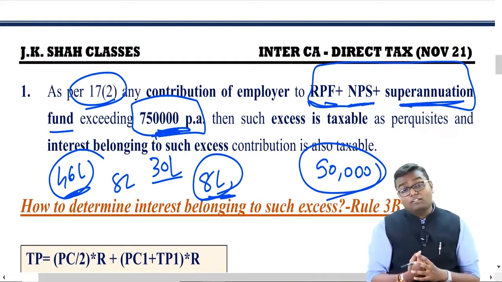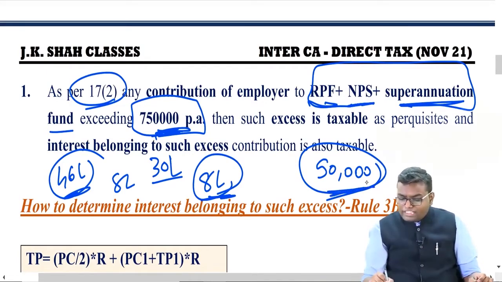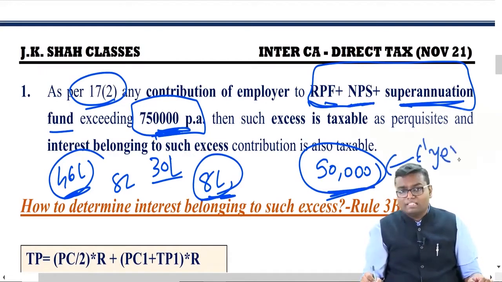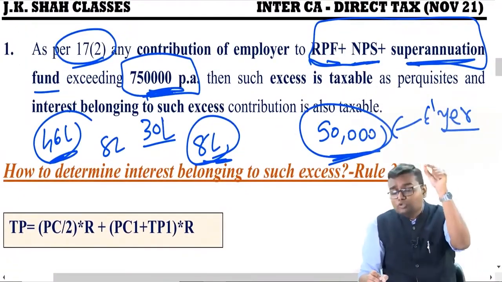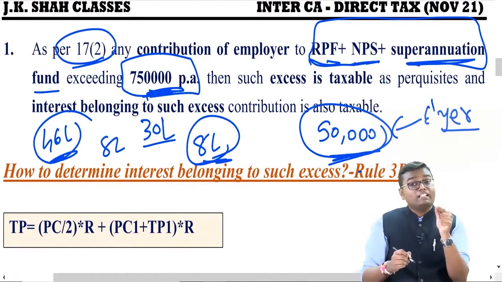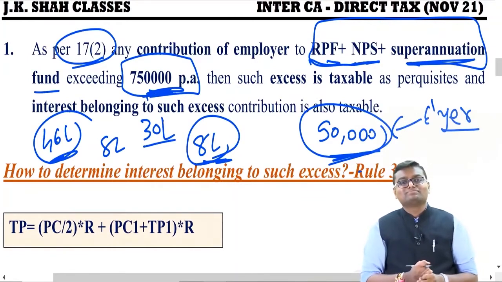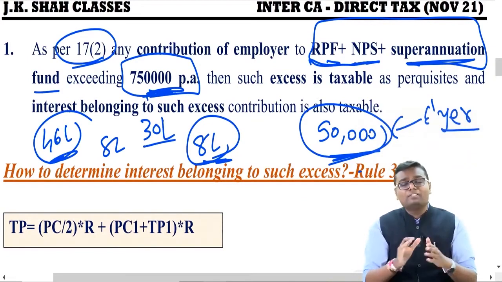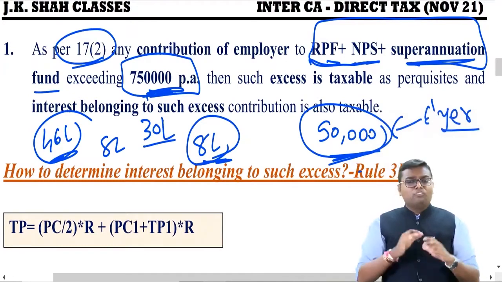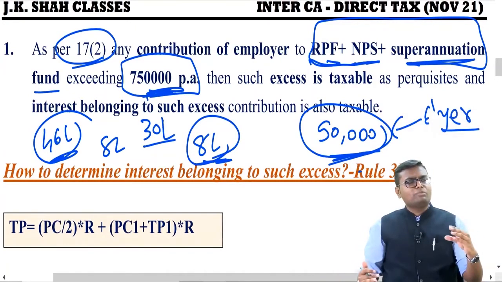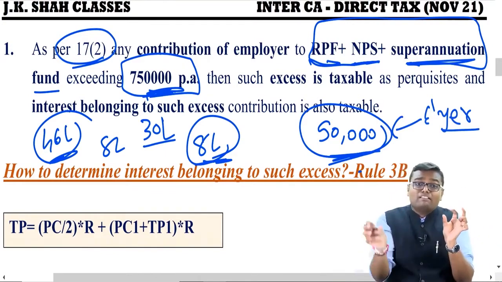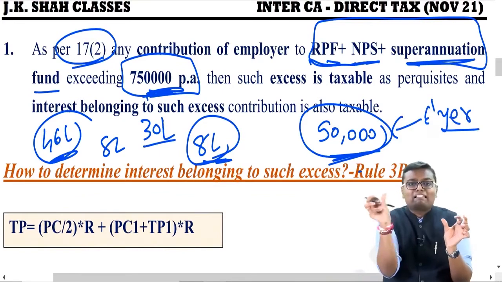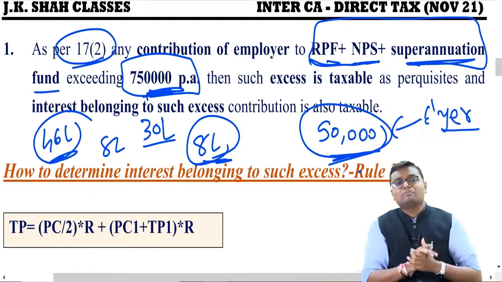However, government said this 50,000 employer contribution is taxable, right? So whatever interest belongs to this 50,000 should also be taxable. It should not be exempt. So one thing was pretty clear, that whatever contribution the employer makes over and above 7,50,000 in a year, that excess amount is taxable, and the interest belonging to that excess contribution is also taxable.